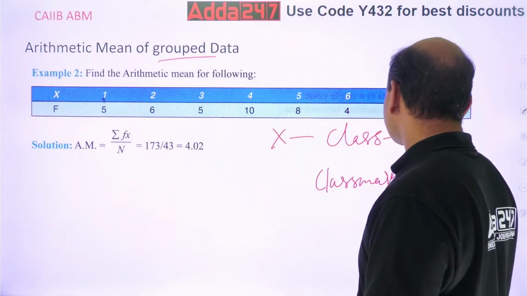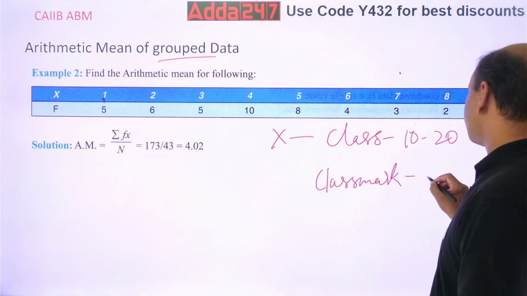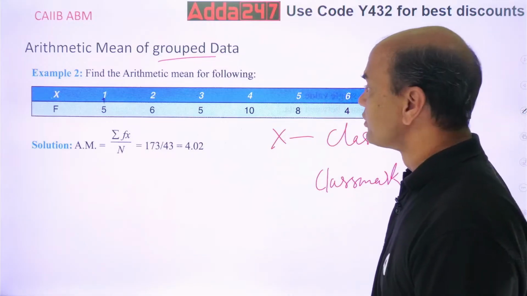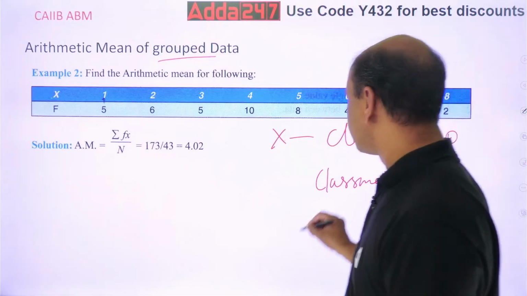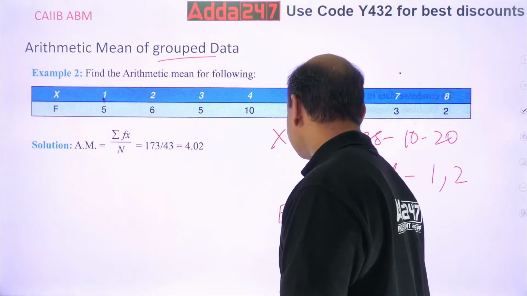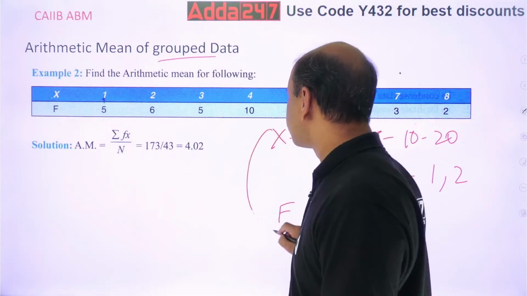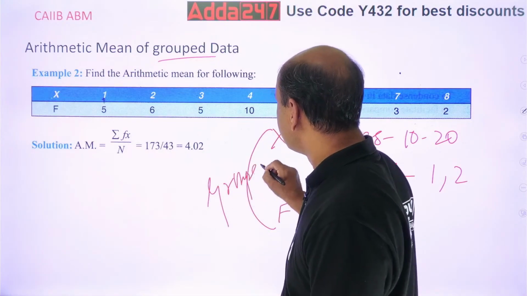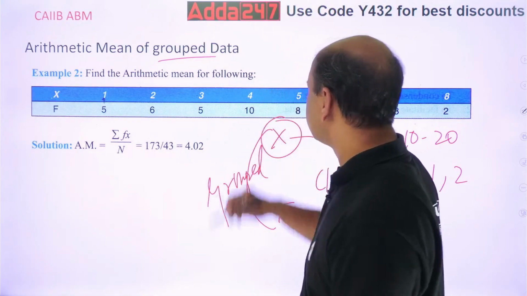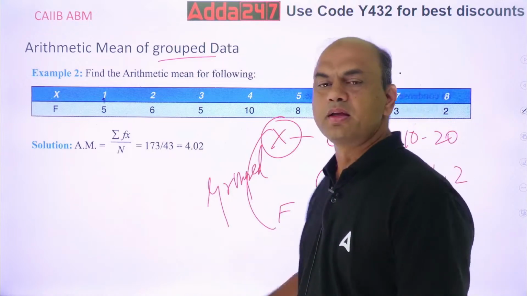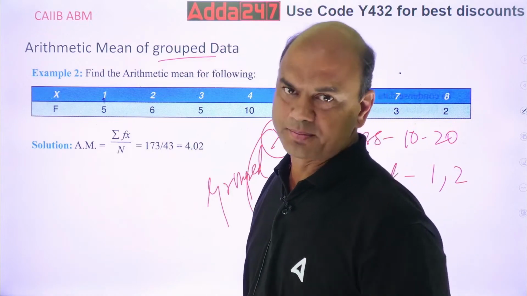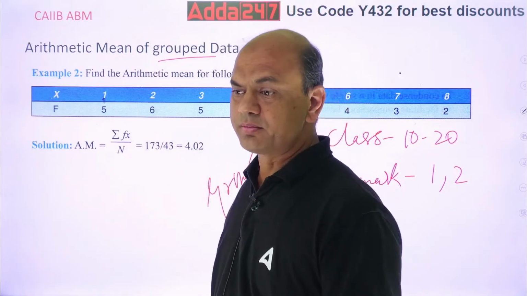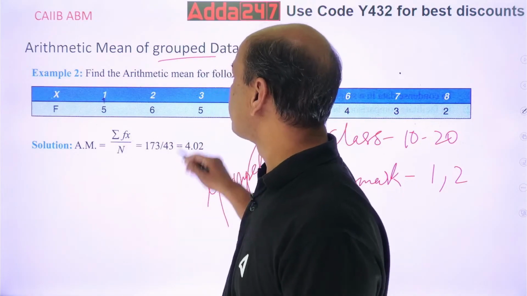Now what does class mark mean? This means 1, 2 like this one. So if you have X and F frequency also, then this together is called grouped data. If you have only X, single X, no F, then it's called ungrouped data. So this is the group data. Now for this group data, you have to find the mean.